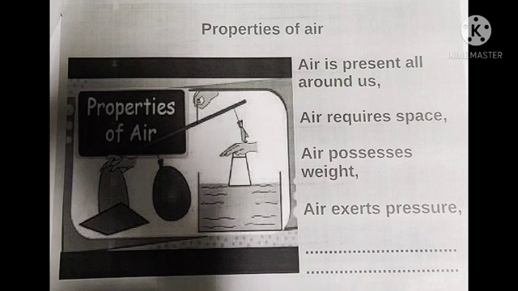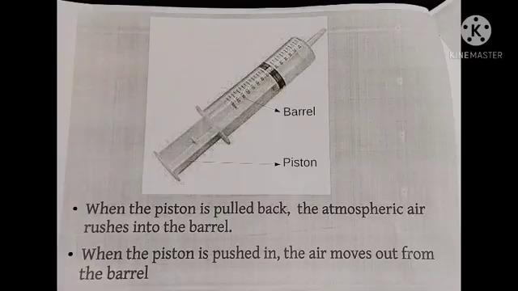Okay. Then next experiment with a syringe. You can see the parts of a syringe, barrel and piston. I hope you are familiar with a syringe. When the piston is pulled back, the atmospheric air rushes into the barrel. When the piston is pushed forward, the air moves out from the barrel.